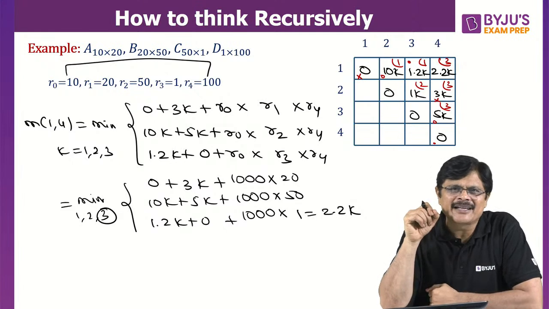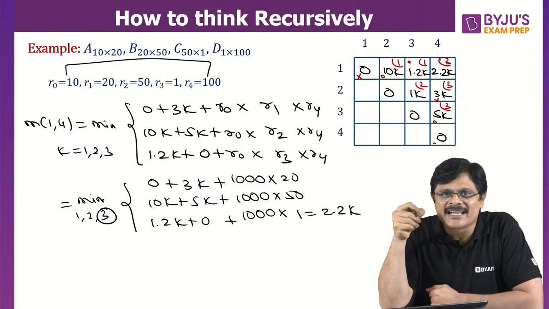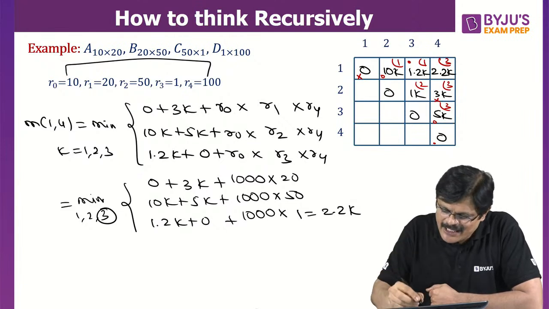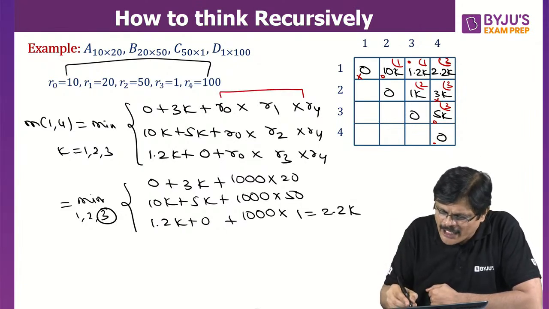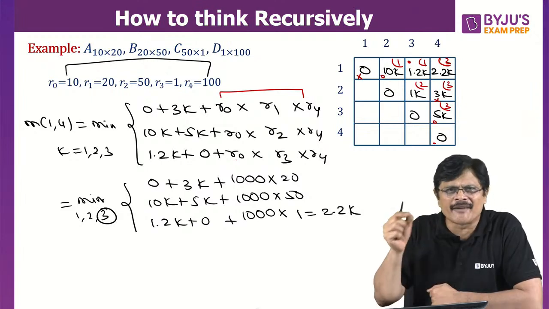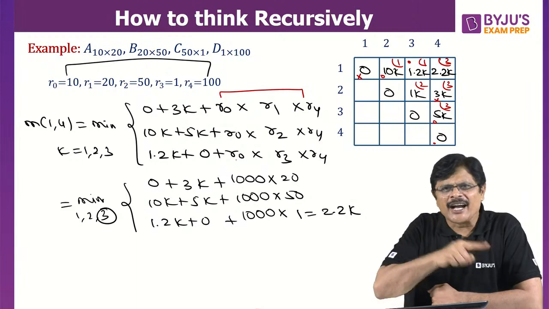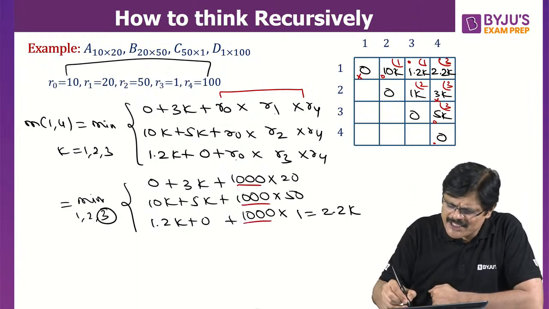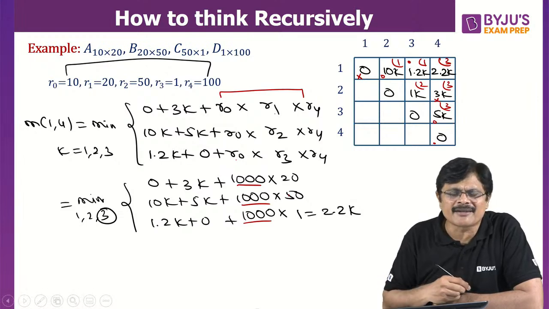Even for a 5 by 5 matrix, because here I am explaining, it takes a little more time. But if you understand, this is the easiest way of solving it. And in this part, you see, R0 into R4 is actually solved 3 times. Every time you don't have to solve R0 into R1 into R4. Just R0 into R4 is fixed. Just need to multiply with R1, just need to multiply with R2, just need to multiply with R3.